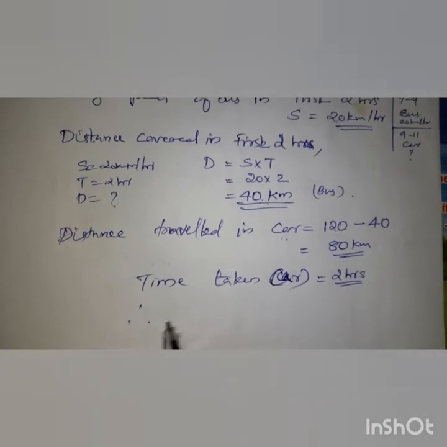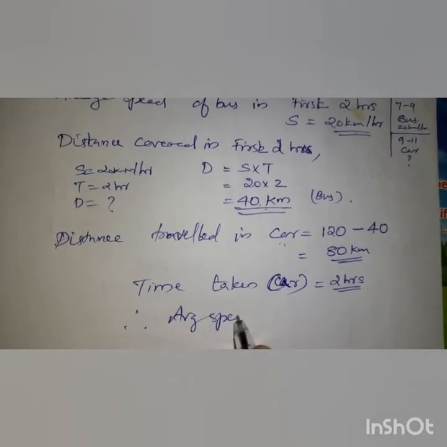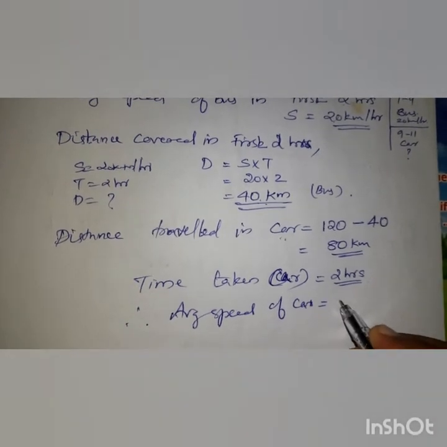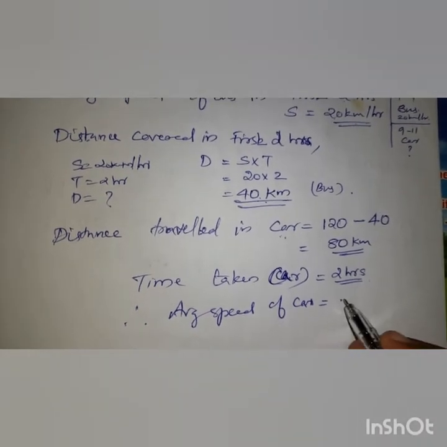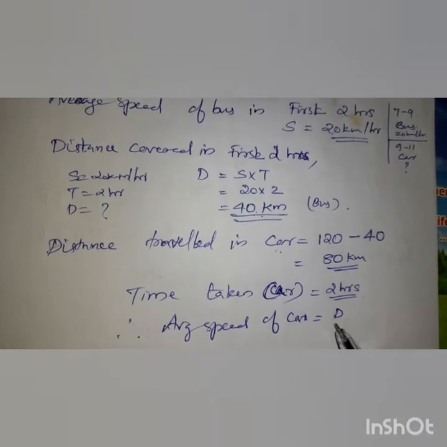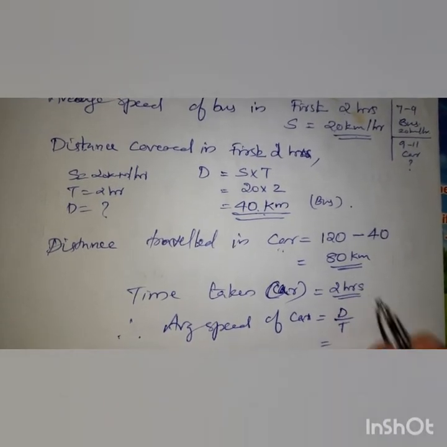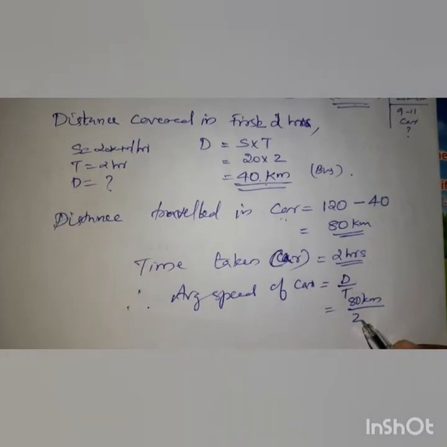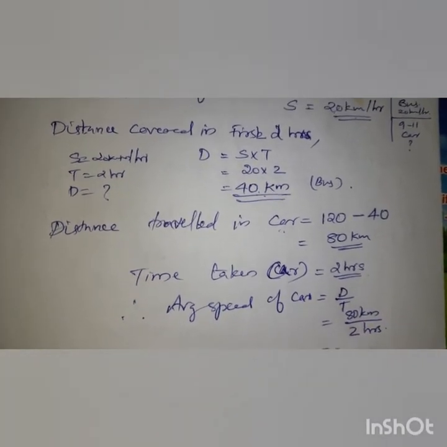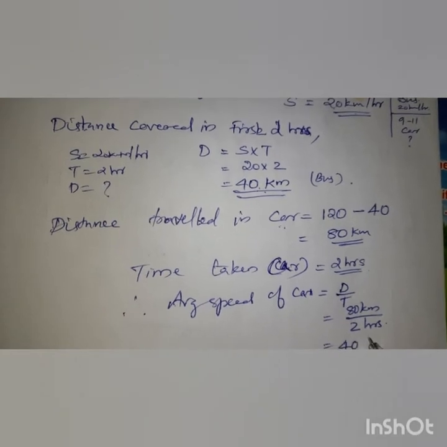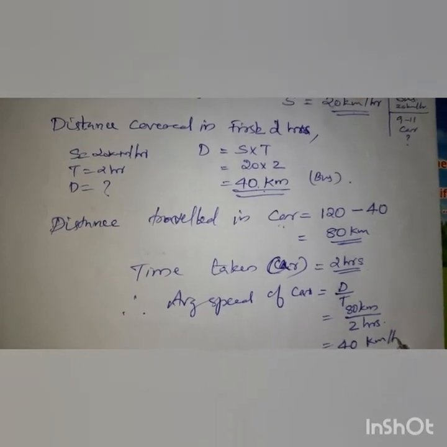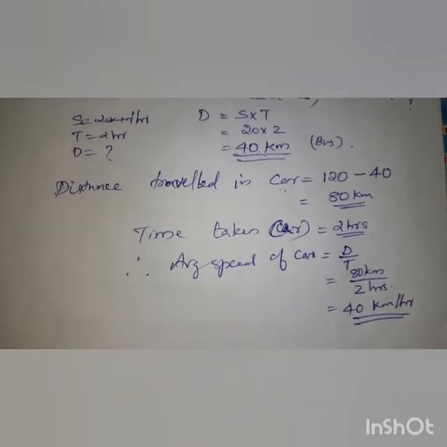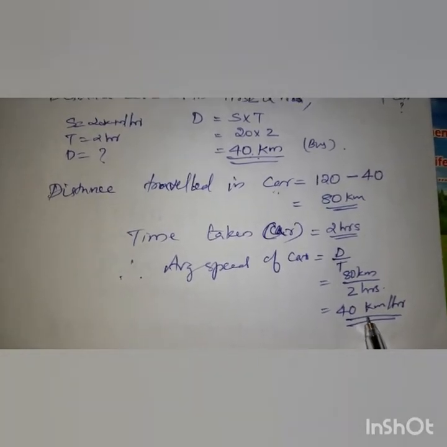So therefore the average speed of which one? Car is equal to speed equal to distance by time. Distance is how much? 80 kilometer. Time taken is 2 hours. So 80 by 2, it is 40 kilometer per hour. So the car traveled with a speed of 40 kilometer and reached on time.